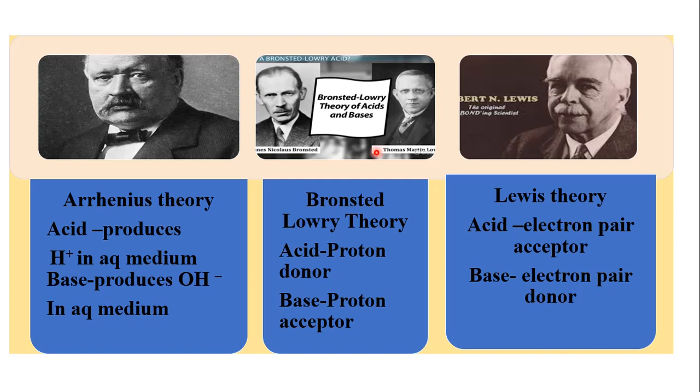So thus we have studied three theories of acid and base: Arrhenius theory, Bronsted-Lowry theory and Lewis theory. According to Arrhenius theory, acid produces hydrogen ion in aqueous medium and base produces OH- ion in aqueous medium, that we have studied in detail. According to Bronsted-Lowry theory, acid is a proton donor and base is a proton acceptor. And according to Lewis theory, acid is an electron pair acceptor and base is an electron pair donor. So all these acid-base theories we have studied.